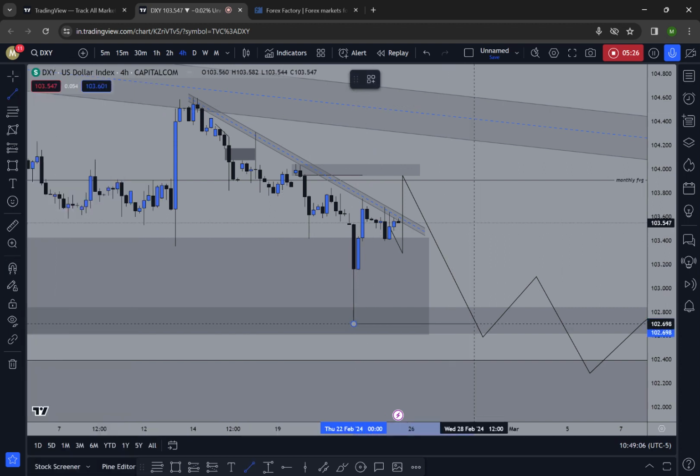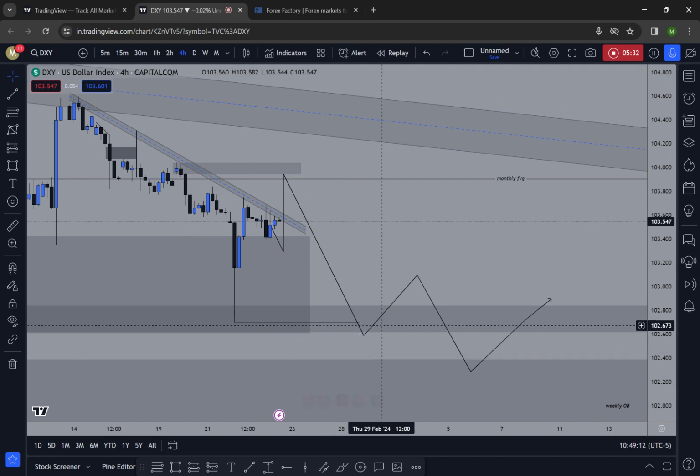From this area we can set our first target. If the Dixie is moving downwards, we can expect this area as our first target. From there, the price will be slightly showing some pullbacks. Then the final target will be this weekly order block.